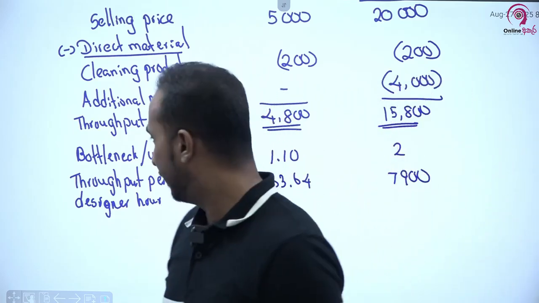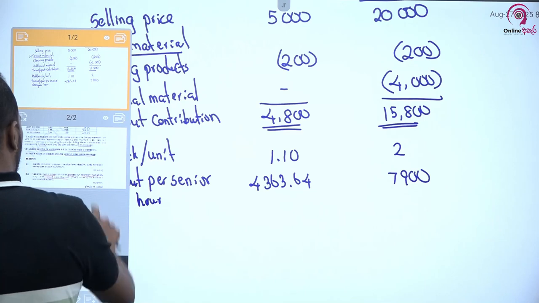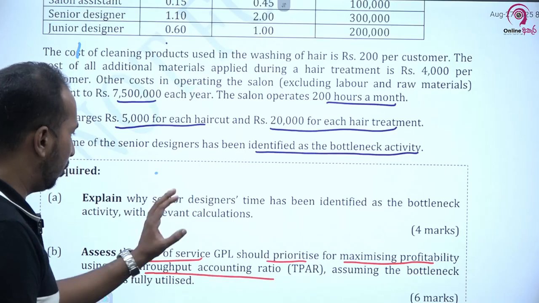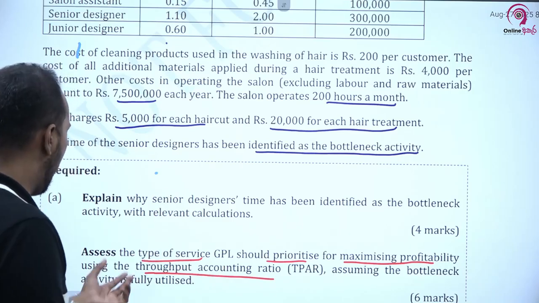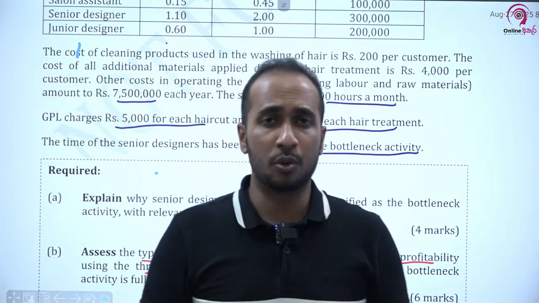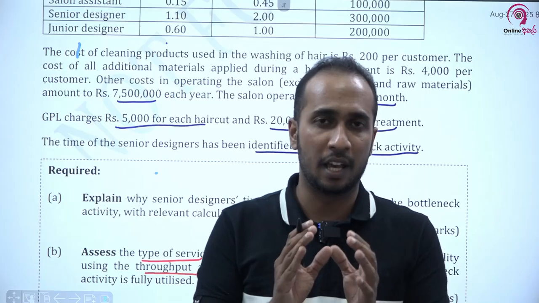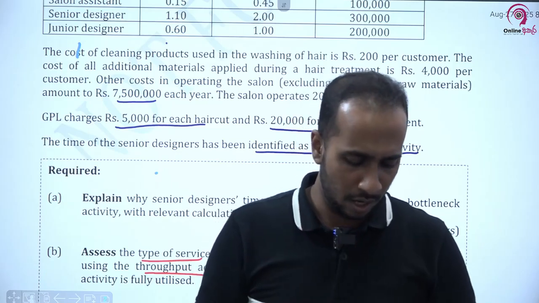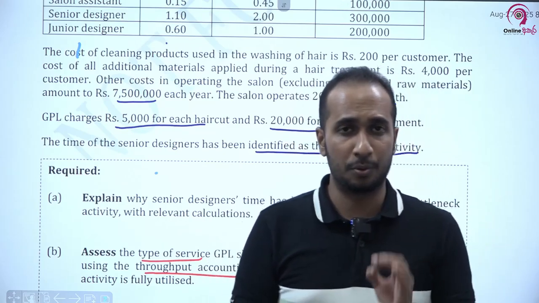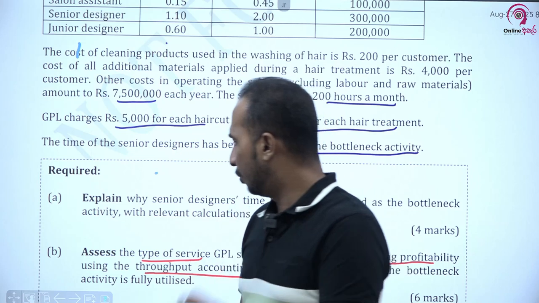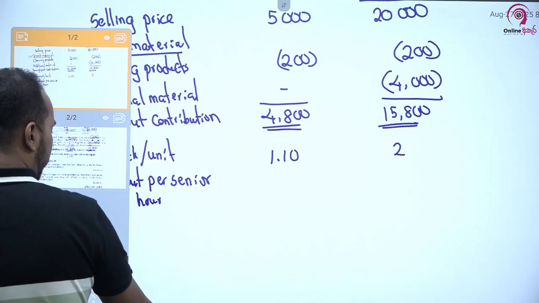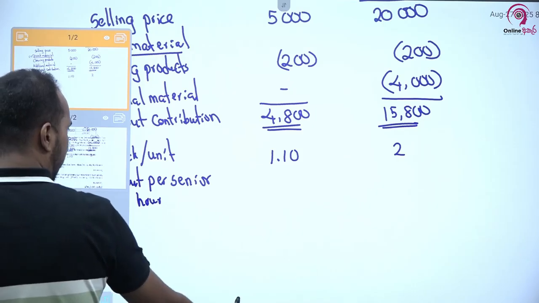But in the question, දැන් මෙතනින් අපිට නවත්තන්න බෑ, because the question is very specific. Assess the type of service GPL should prioritize for maximizing profitability using the throughput accounting ratio. You have to learn this very important ratio, which is called throughput accounting ratio. Now I am going to explain this throughput accounting ratio to you. Okay, so I will take it here.